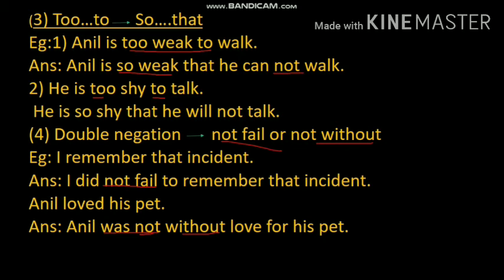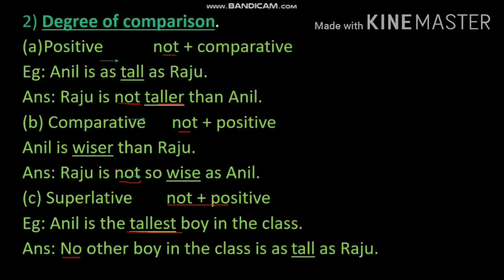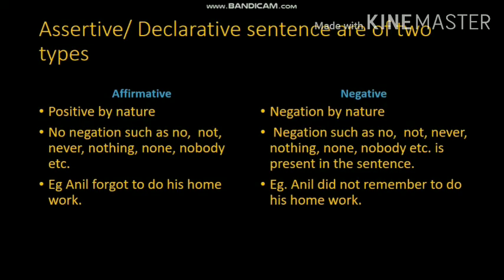Now, once again, I revise what we learned today. Today, we learned about the methods of changing from affirmative to negative. Isn't it? Affirmative and negative are the parts of assertive sentences. Assertive sentences are of two types, affirmative and negative.